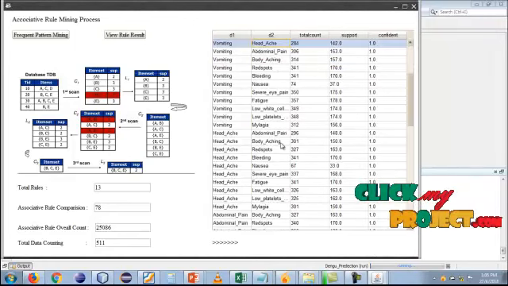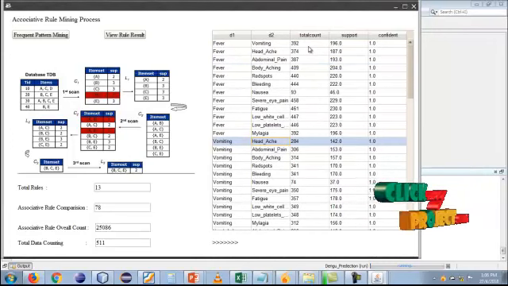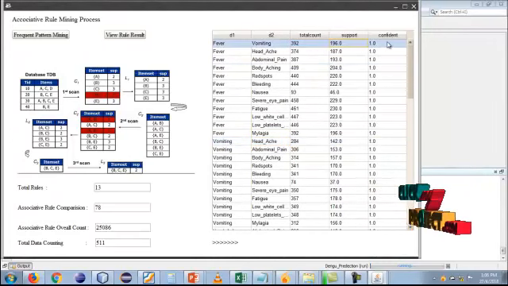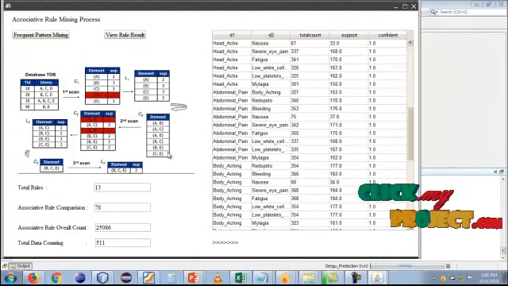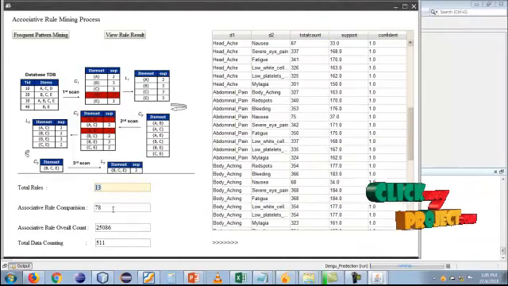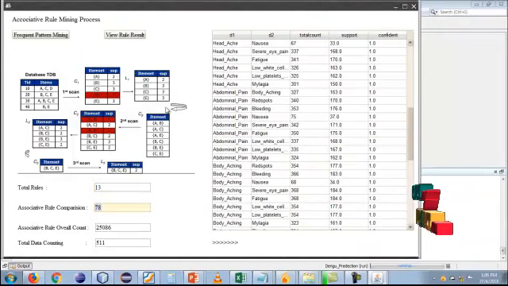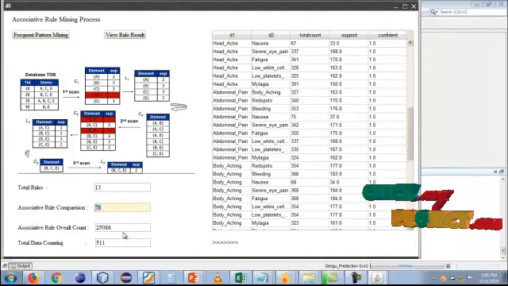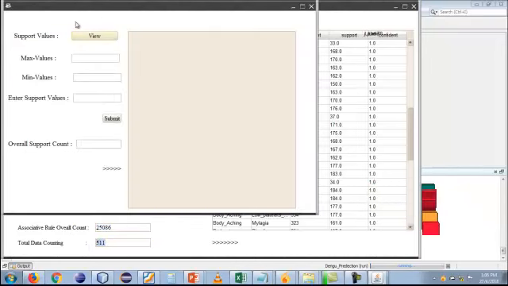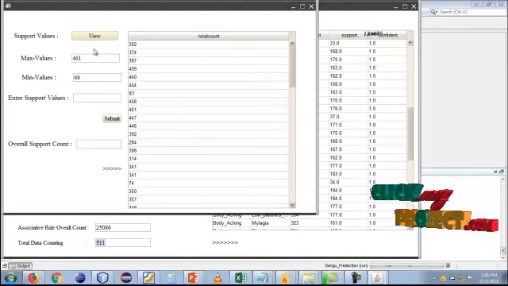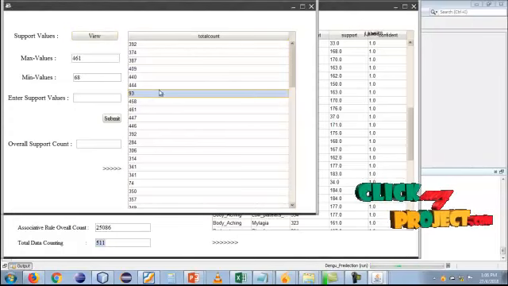In the single rule mining, the information is displayed. The total count, support, and confidence level counts are displayed in all of these frames. The total rules are 13, and the associated rule count is 78. The associated overall count and total patient count information are displayed in this field. Click this view. Here is the support value, and the total count is displayed.